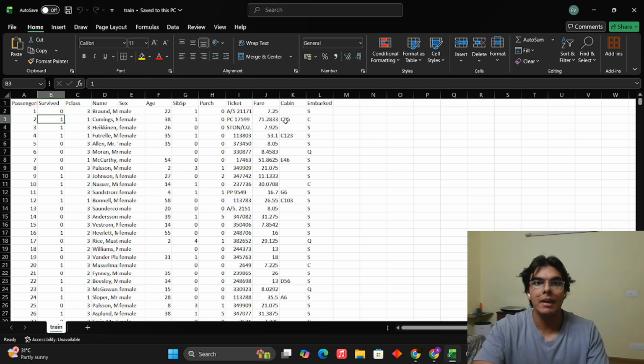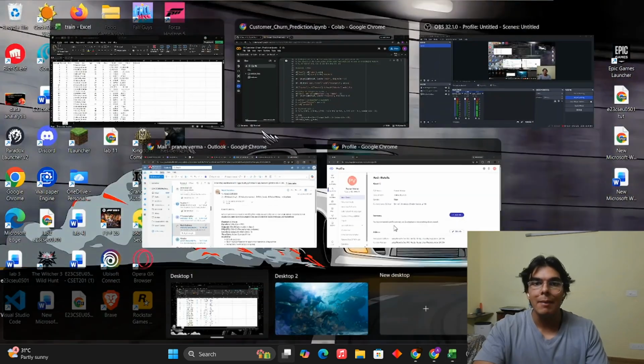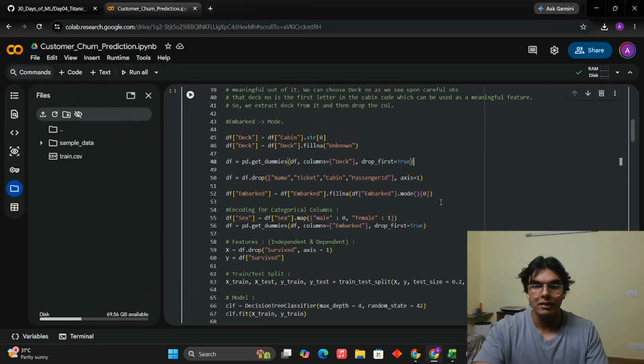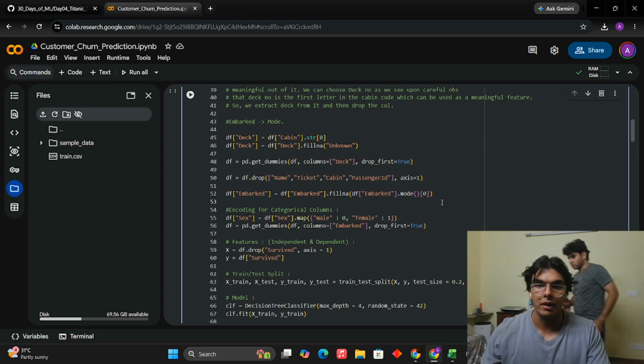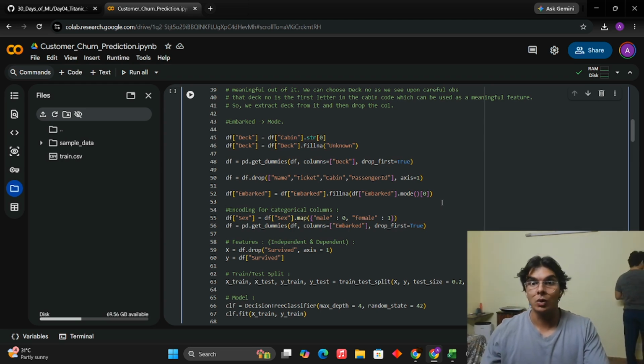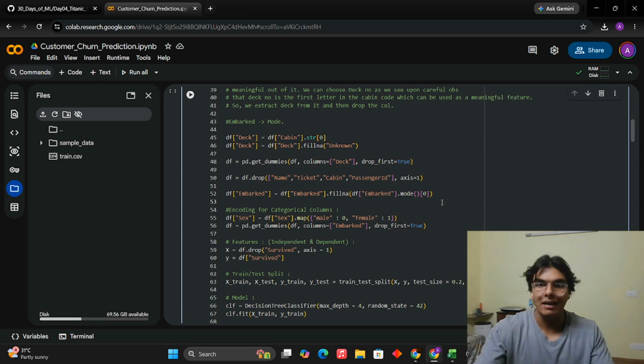So when we get these cabin numbers, C, then G, E, then A, D, if we know that the cabin name is A, then automatically B, C, D, E, F, all of that goes to 0 straight away. So do we need all the cabin names in order to know that? No, we don't. That is what drop first is equal to true takes care of. It's very important and very fundamental.